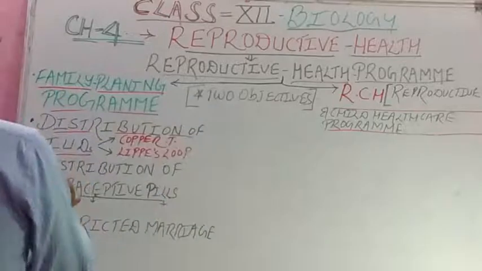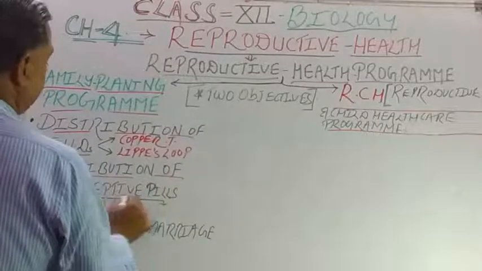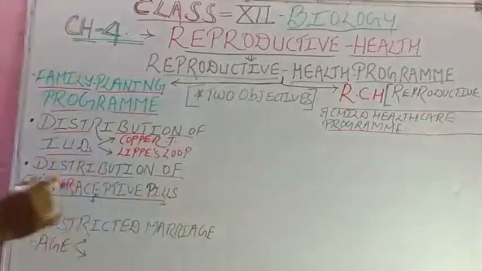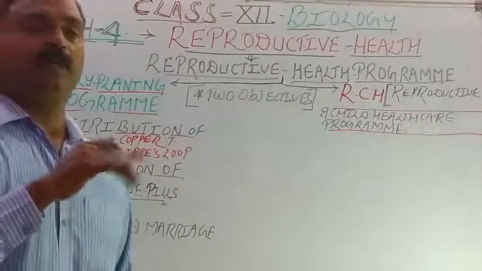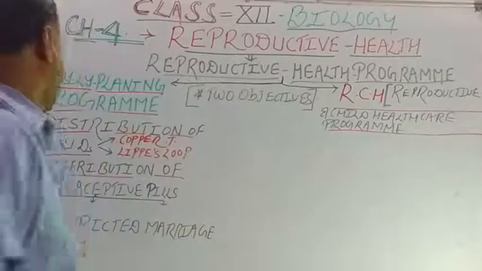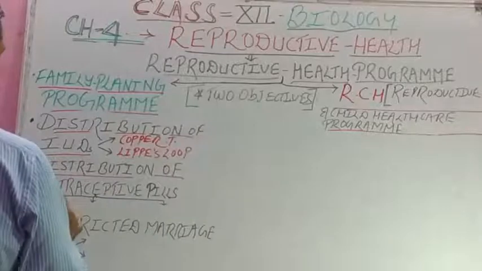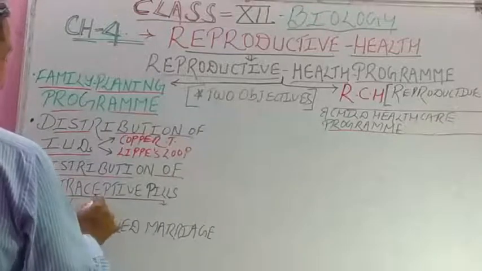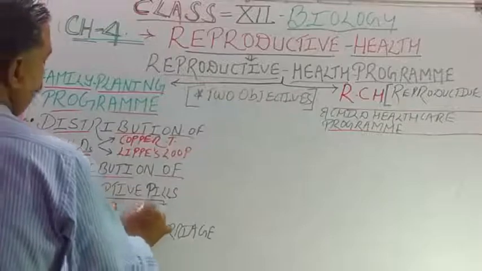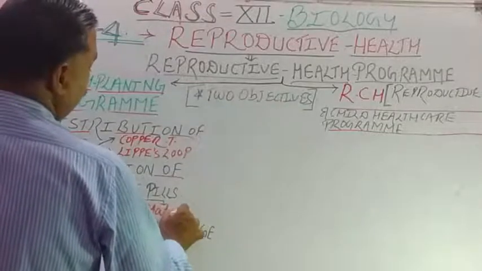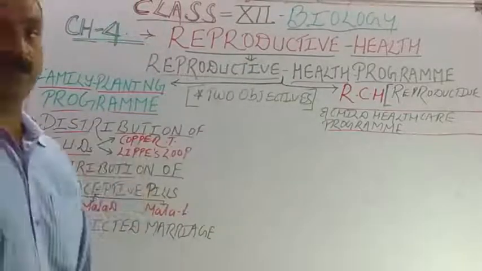Then the second objective is distribution of contraceptive pills. Contraception is the process which prevents fertilization and pregnancy. So in distribution of contraceptive pills, the very famous pills are Mala N, Mala D and Mala L. Details of this we will study later on in another question.